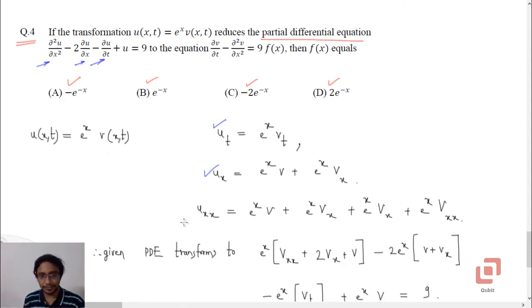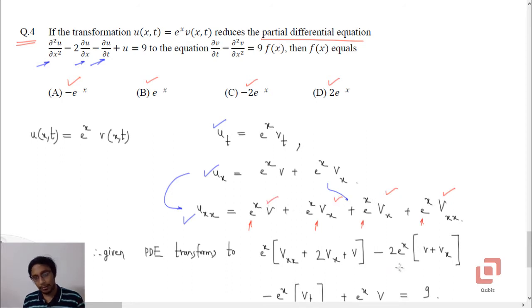Now let us go to the derivative of the second order, ∂²u/∂x². So you have to differentiate this again with respect to x. You'll end up getting e to the power x into v plus e to the power x into vx. Now go to this, e to the power x into vx plus e to the power x into vxx. Pretty simple, right? Now substitute everything right back in the differential equation, starting with the first term, that is the second order derivative. You can take e to the power x common from all four terms. So inside the bracket you will have vxx plus 2 times vx plus v.